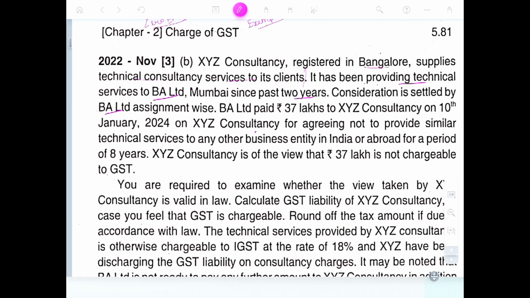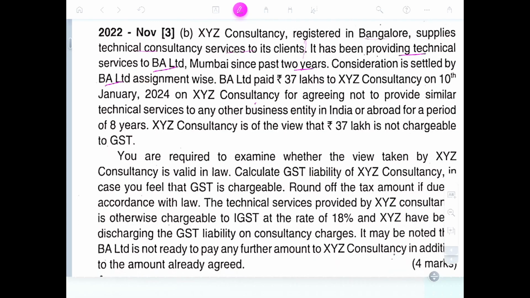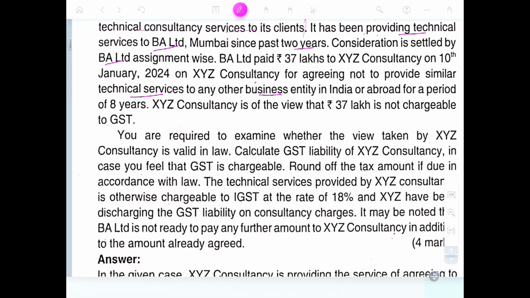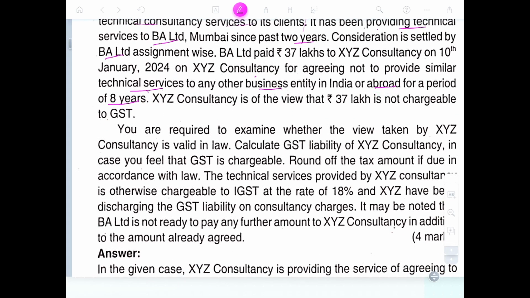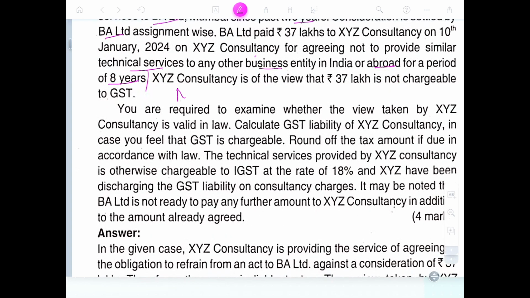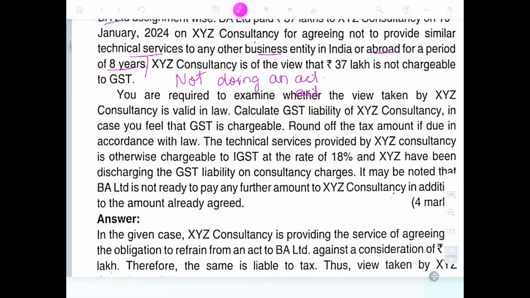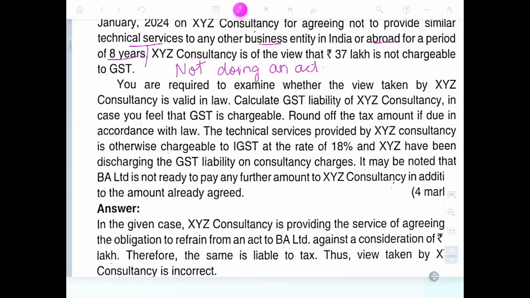BA Limited has paid 57 lakh to XYZ Consultancy on 10th January 2024, for XYZ agreeing not to provide similar technical service to any other business entity in India or abroad for the period of 8 years. Consideration paid for not doing a service, not doing an act, that is also supply. XYZ Limited views that 37 is not chargeable to tax, but is chargeable to GST.